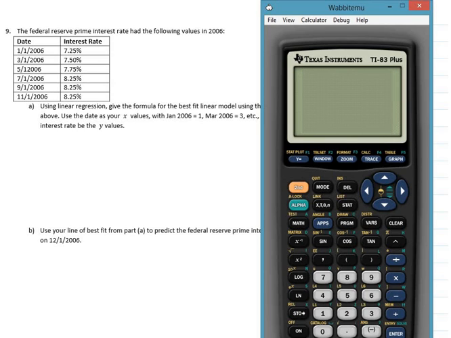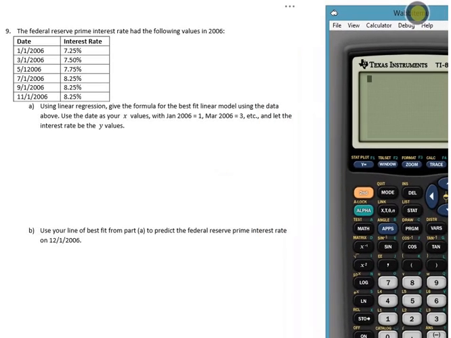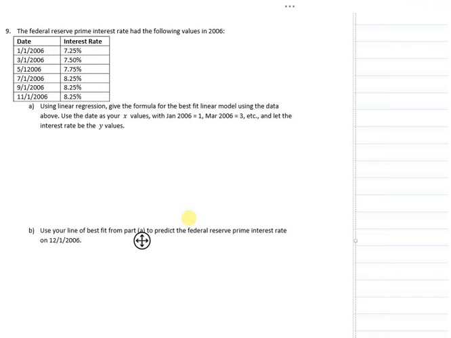This is part 2 of the Exam 1 practice test. We're starting with problem number 9. It has this linear regression thing for us. It has a chart of interest rates, and the way it specifies is that we want to call this 1, this is going to be 3, 5, 7, 9, and 11.